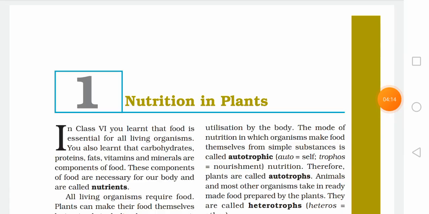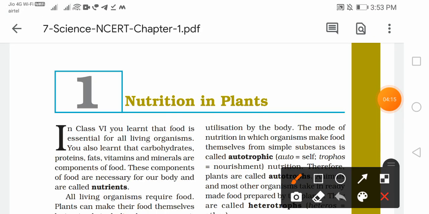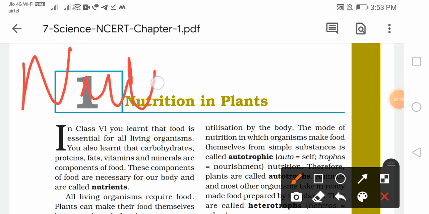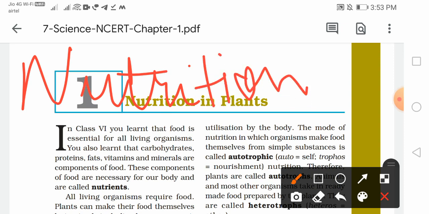So basically what is nutrition, guys? Remember this point. If you have the books, mark this point that nutrition is that we take in the food and we utilize it in the body. We make use of it in the body. That is nutrition, right? Now the utilization in the body भी एक बहुत ही important term है.